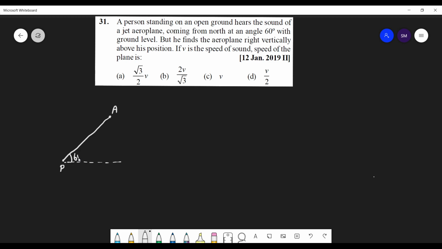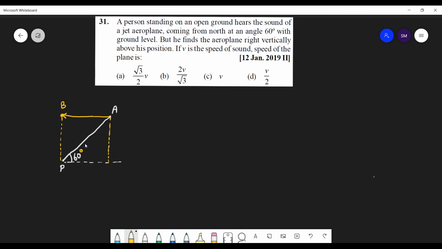Okay. Now he finds the aeroplane right vertically above his position. So this aeroplane reaches here. Okay. Let this be point B. So directly above P, he reaches here. Okay.